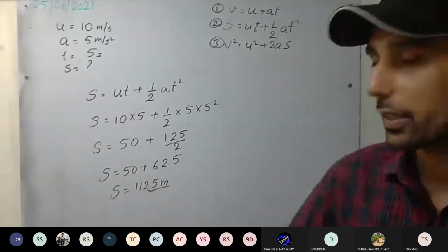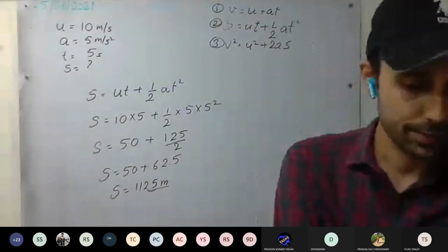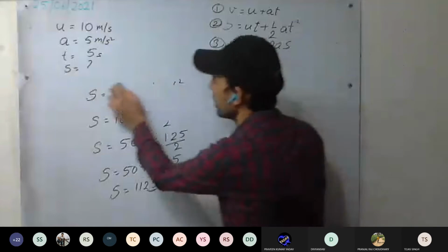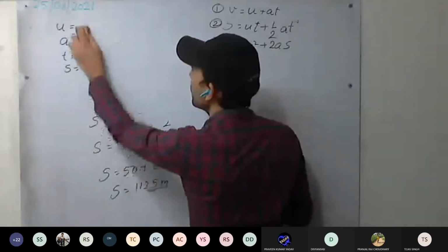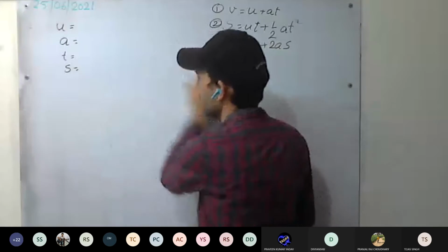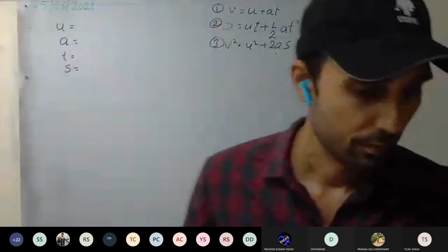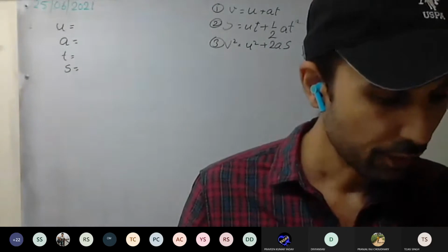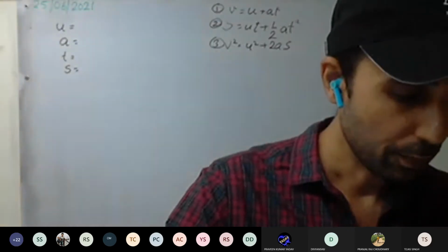Read the third question. Okay, this time I won't be doing it. Read the third question first. The vehicle is accelerating on a straight road. Its velocity at any instant is 30 km per hour.